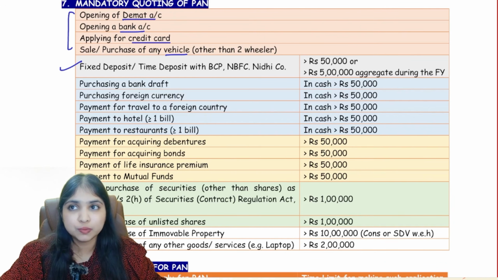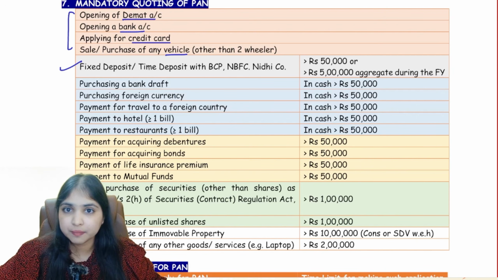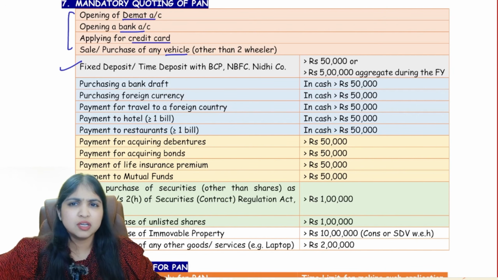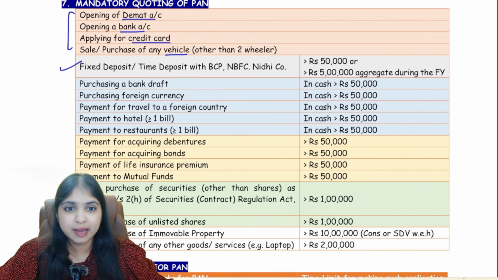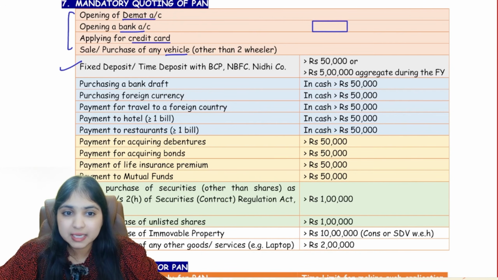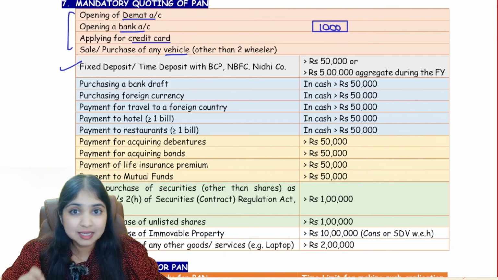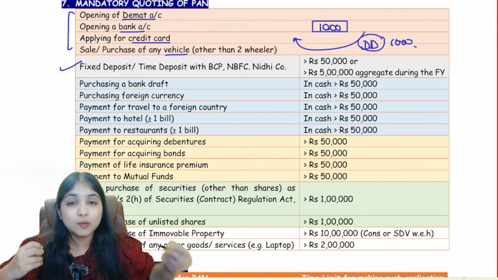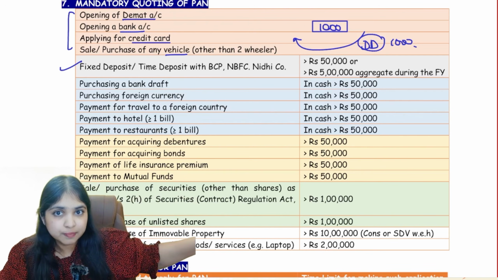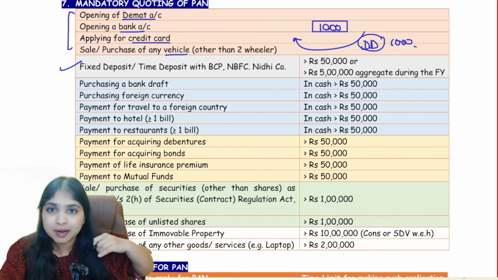So what we used to do is, for example, in Chennai Nungampakkam we have the branch, and near the branch itself you have the HDFC bank, guys. So we used to go to the HDFC bank and give them cash. Like for example, let's say we have to pay exam fees of 1000 rupees. We'll give the bank 1000 rupees cash, and in return the bank will give us a demand draft of 1000 rupees. So this is called a bank draft or demand draft. I'm paying 1000 rupees to the bank in cash and I'm getting a demand draft from the bank.